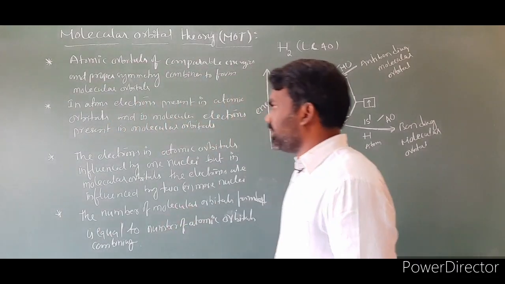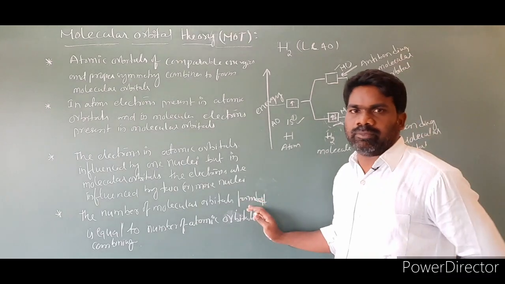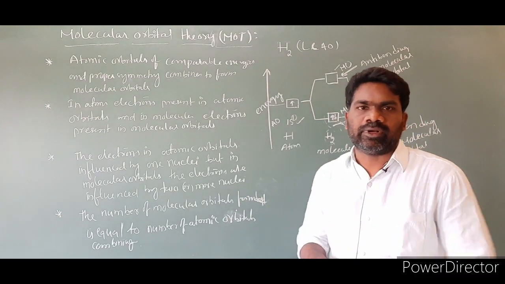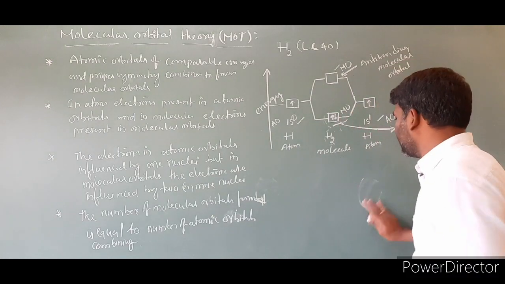Continuing the point, if two atomic orbitals are combined, two molecular orbitals are formed, one is bonding and another one is anti-bonding. Write the same sentence.